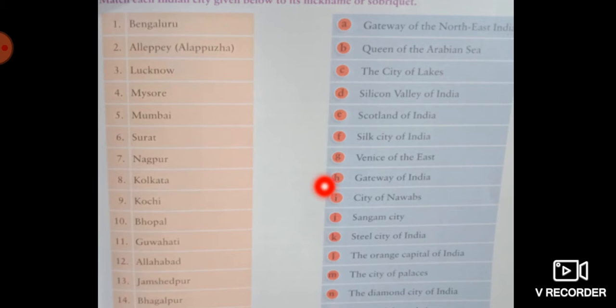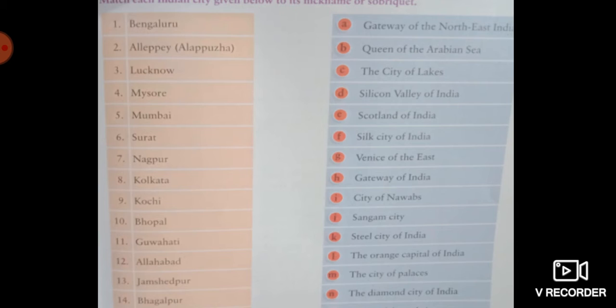Next is Surat. So you should match Surat with option N, the Diamond City of India, because in Surat diamonds are found at a very large scale. Okay.